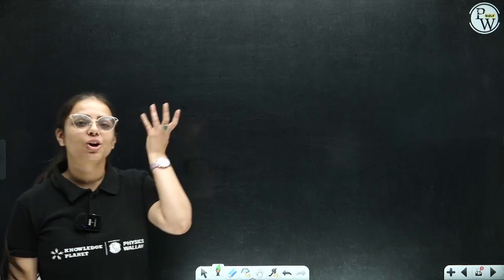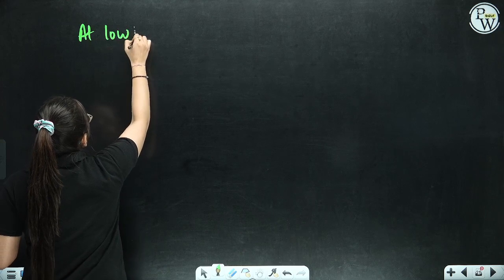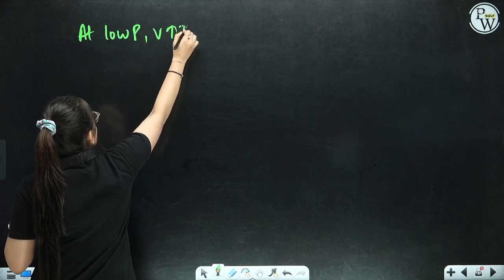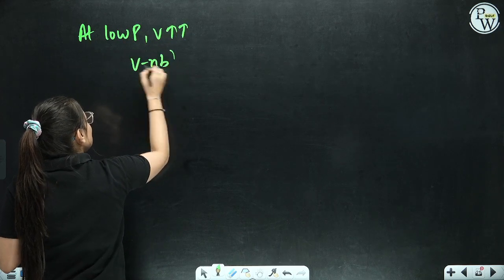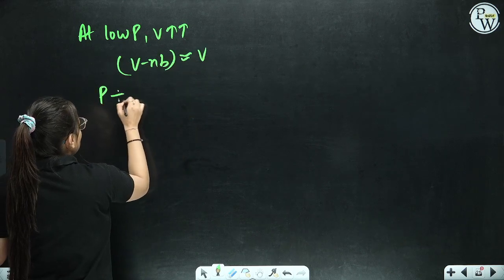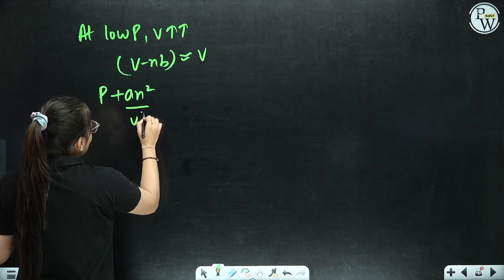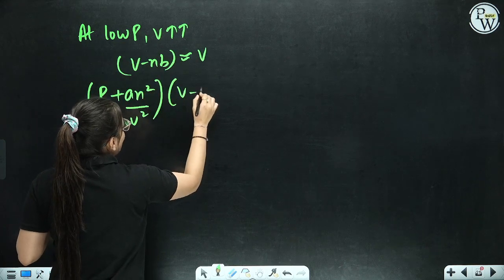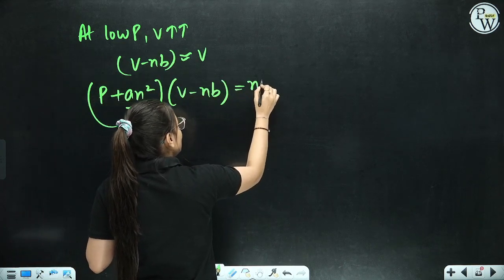If pressure is low, volume is high. Obviously, according to PV = nRT, pressure and volume are inversely proportional. So at low pressure, volume is high. If volume is high, we can neglect V − nb, it is approximately equivalent to V. What is the new equation? (P + an²/V²)(V − nb) = nRT.